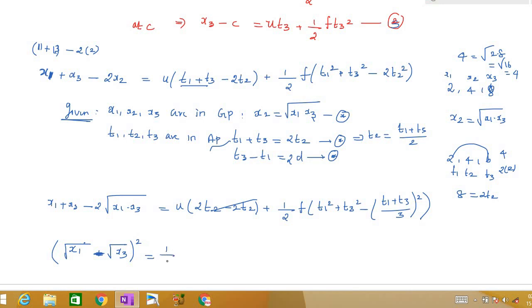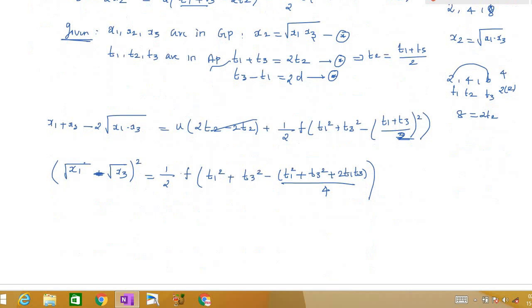So here we will have 1 by 2 f into, if I take this t1 by 2, if I take 2 outside here, we will have t1 square plus t3 square minus t1 square plus t3 square plus 2 t1 t3. I'm just expanding in the a plus b whole square formula, divided by 4. Now if I take LCM here, you will have 1 by 2 f of